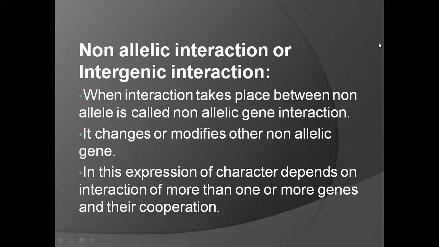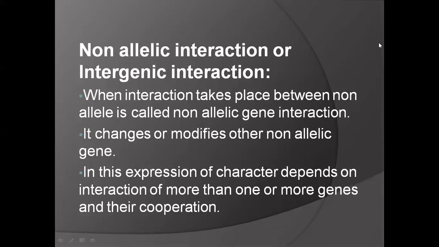The second type is non-allelic interaction, or we can call this intergenic interaction. So what is non-allelic interaction? When interaction takes place between non-alleles, it is called non-allelic gene interaction. It modifies another non-allelic gene.